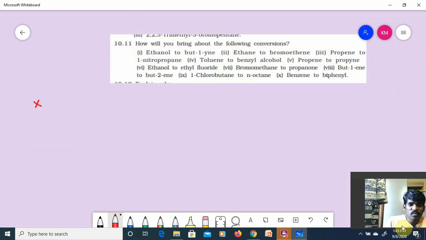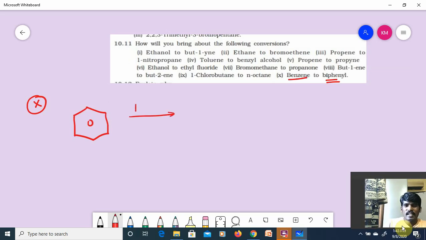The last one from this question is benzene to biphenyl. What is it, guys? Benzene to biphenyl. I have a reaction for biphenyl. What is that reaction? Post it. Meanwhile, I'll discuss it. Benzene is treated with Br2 in the presence of FeBr3, bromination, an electrophilic substitution reaction.